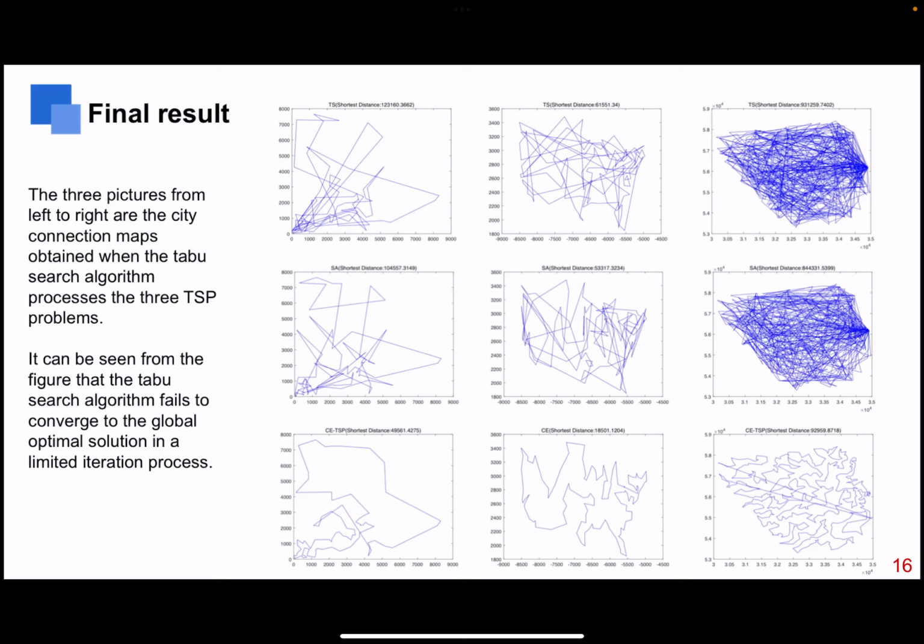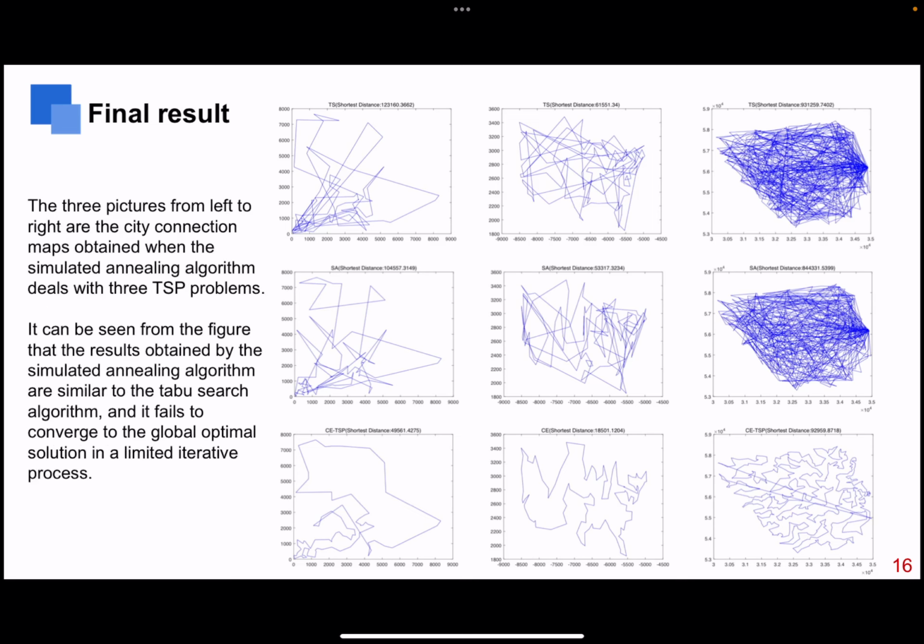The three pictures from left to right are the city connection maps obtained when the taboo search algorithm processes the three TSP problems. It can be seen from the figure that the taboo search algorithm fails to converge to the global optimal solution in a limited iteration process.